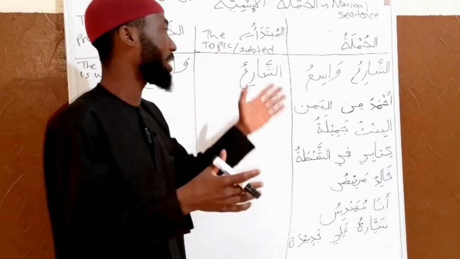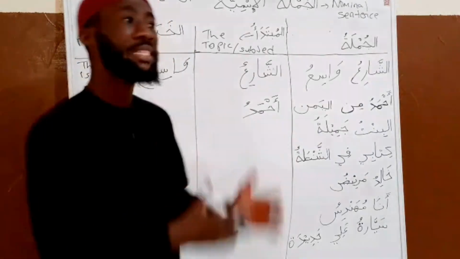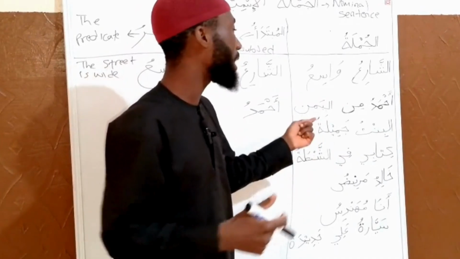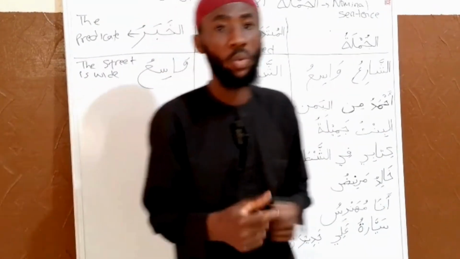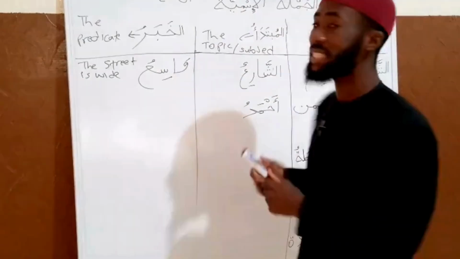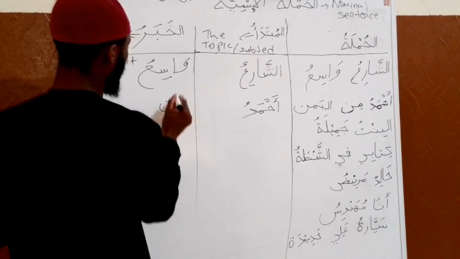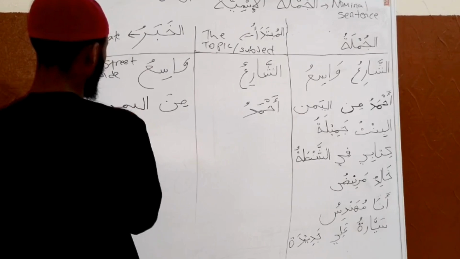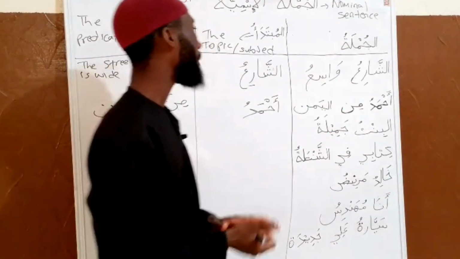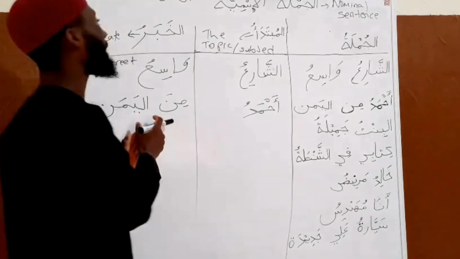This is the mubtada, Ahmadu. Then min al-Yaman, that is the khabar, the predicate. Min al-Yaman is the khabaru. That is Ahmad min al-Yaman. Ahmad is the topic, the subject. Min al-Yaman is the predicate, the khabaru.